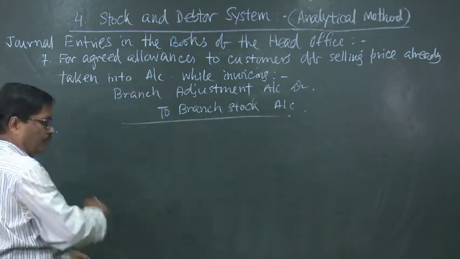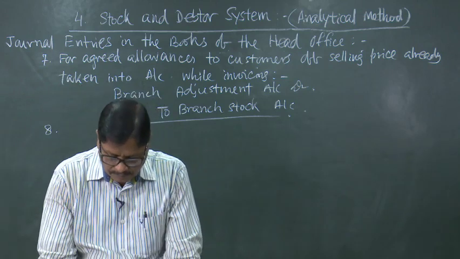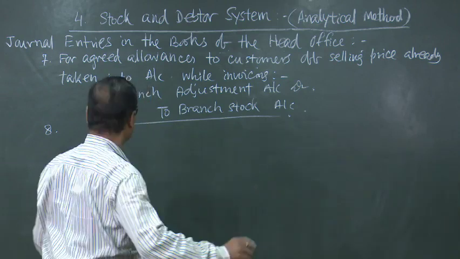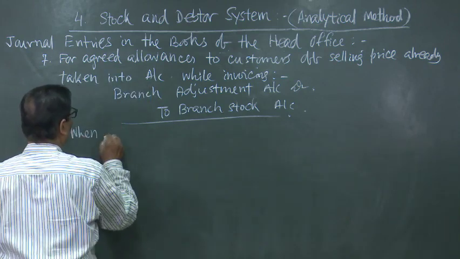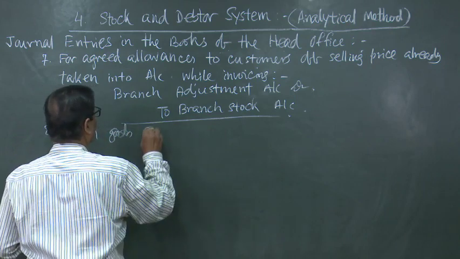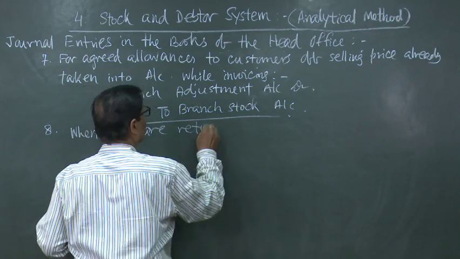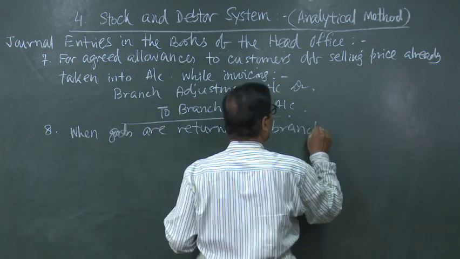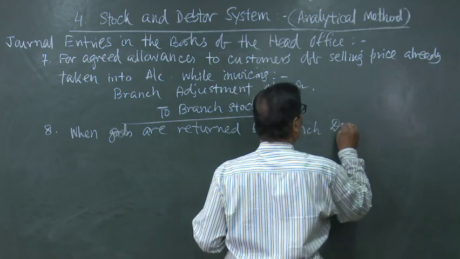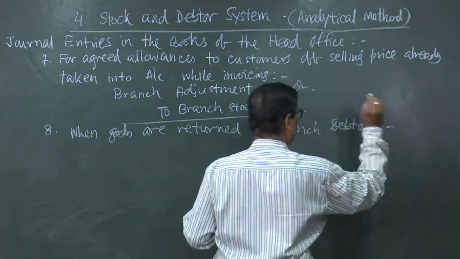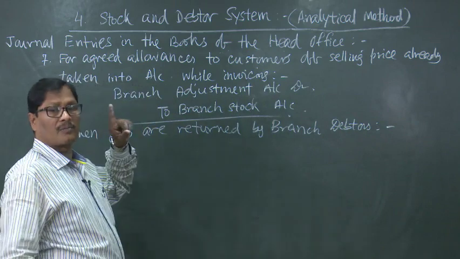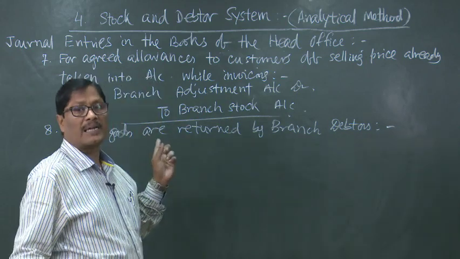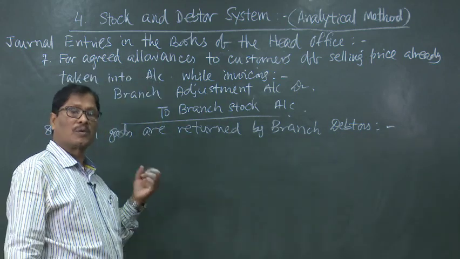Number 8 is when goods are returned by branch debtors. We have already taken one return, that was branch is returning goods to the head office, but here it is the branch debtors who are returning the goods to the branch.